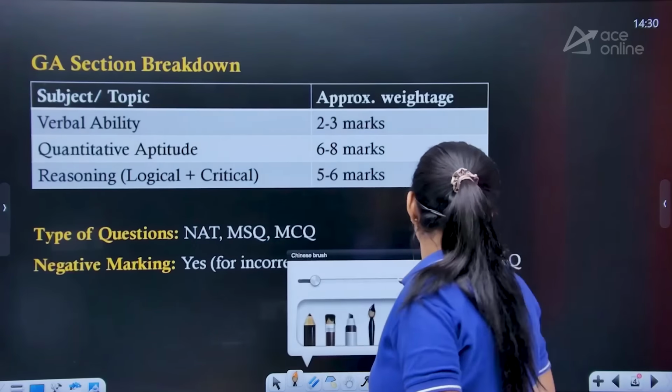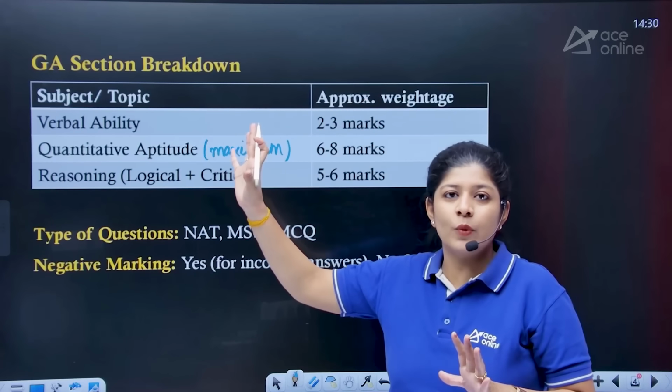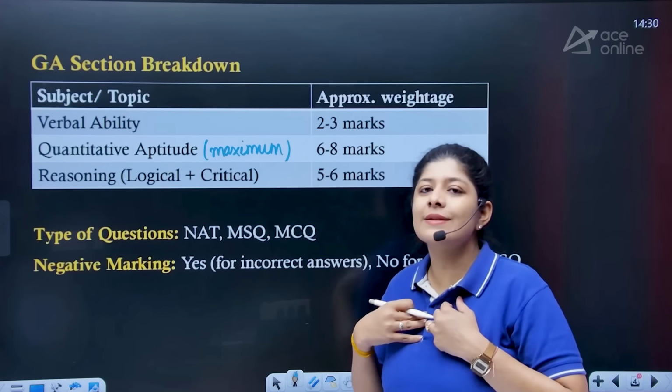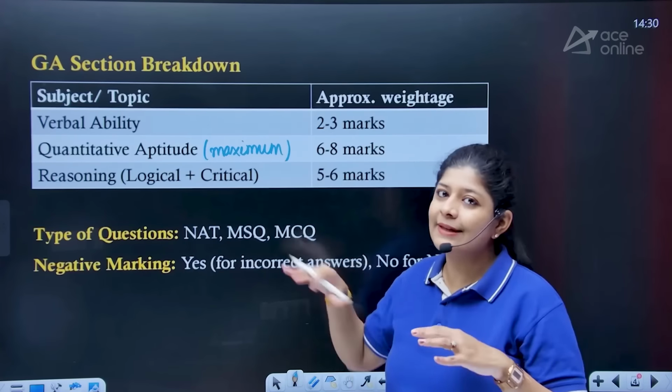In this one, you have your logical as well as critical reasoning. Sometimes some people consider critical reasoning under verbal ability. It's completely your choice in which section you consider it. I personally consider it in the reasoning section, because here we have a separate section of critical reasoning, right?